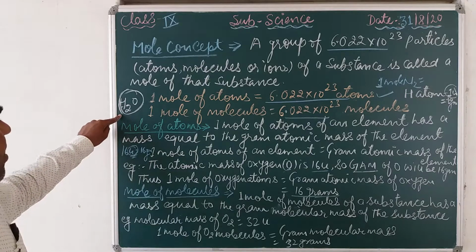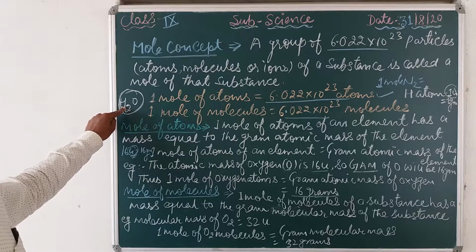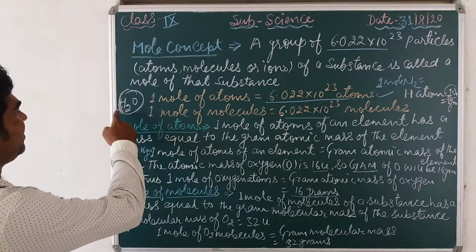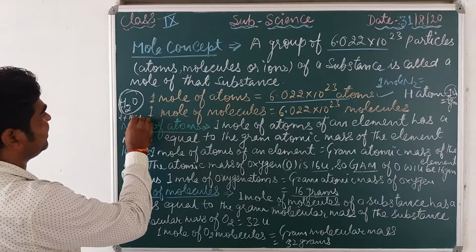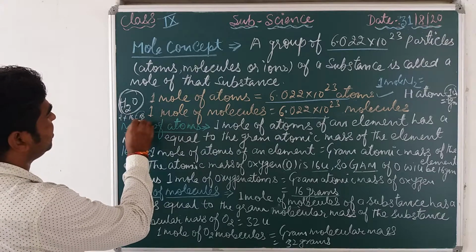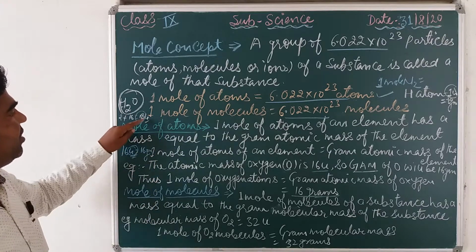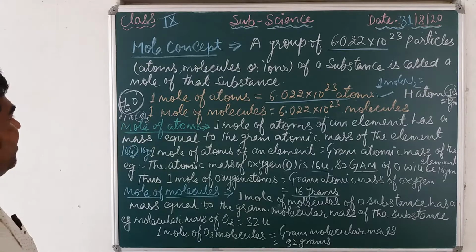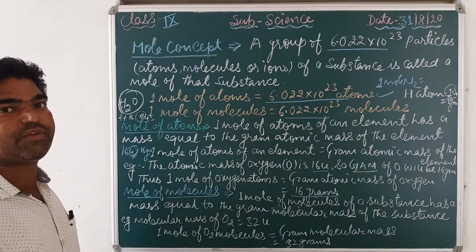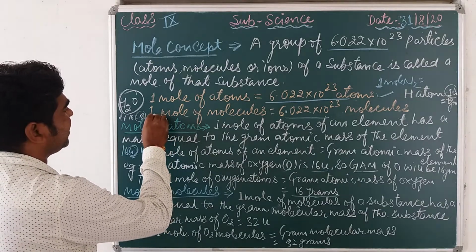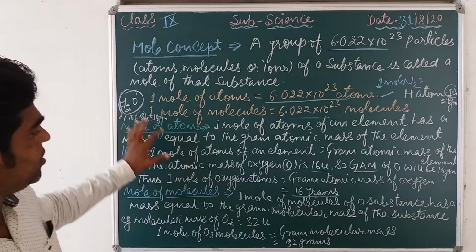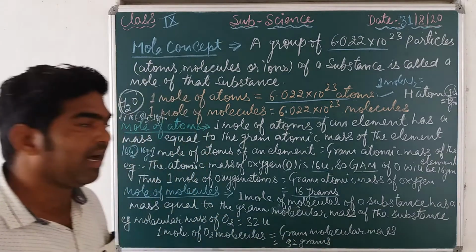This is one molecule of water. And how much mass? That is 2 plus 16, that is equal to 18 unit. So it is water unified mass. And this is equal to 18 gram. So this 18 gram of mass is called water gram molecular mass.